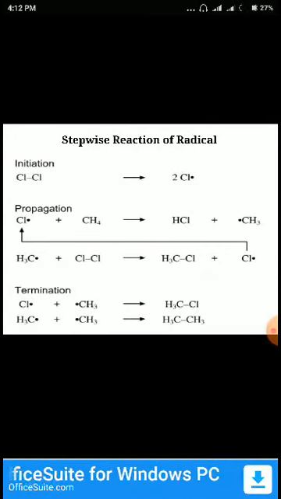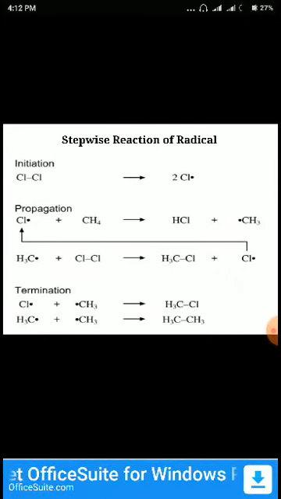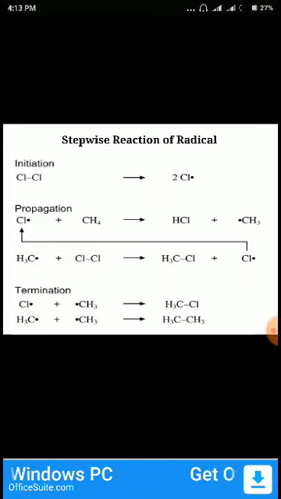There are some steps in the radical reaction. First is the initiation. Initiation means where and how the radical is generated. I already discussed in my earlier slide that if we apply either heat or sunlight, that is h nu, to produce the radical, after this production of the radical, this is called the initiation, the starting step.